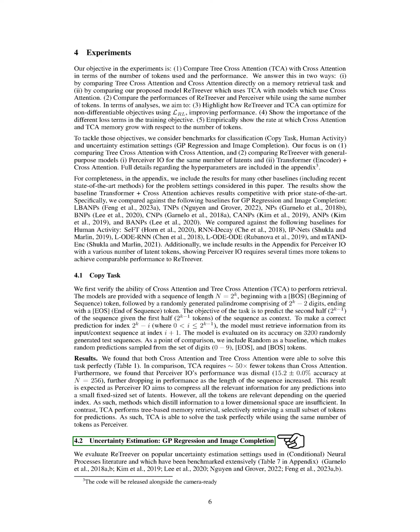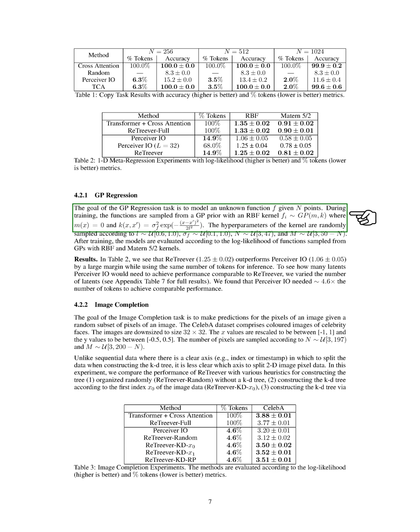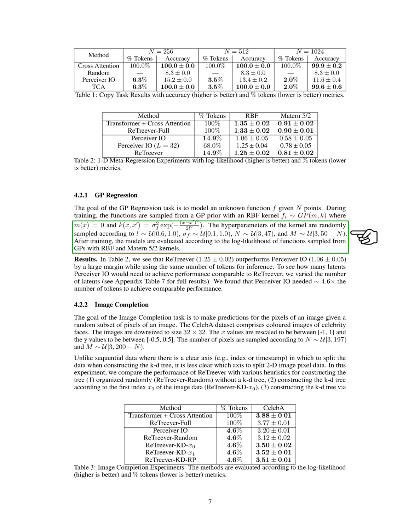Section. Uncertainty estimation, GP regression and image completion. We're going to discuss the performance of our model, ReTreever, in two different scenarios: Gaussian process, GP, regression and image completion. These are common settings for evaluating uncertainty estimation, and they've been widely used in the literature on neural processes. In the GP regression task, we're trying to model an unknown function using a set of points. During training, we generate these functions from a Gaussian process with a radial basis function, RBF, kernel. The kernel's hyperparameters are randomly chosen within certain ranges.